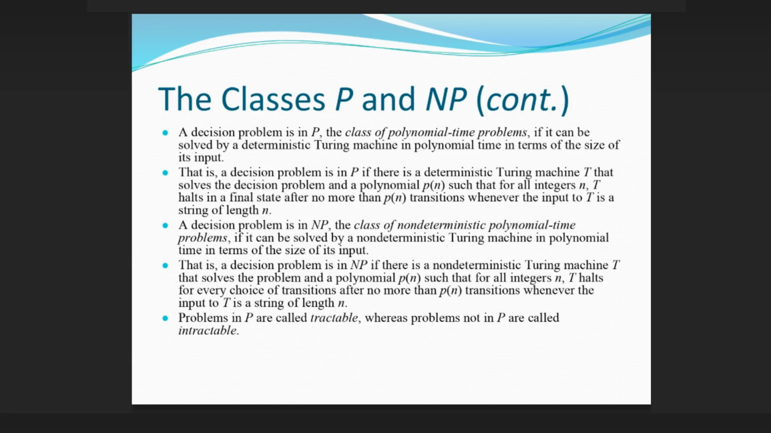A decision problem is in NP, the class of non-deterministic polynomial time problems, if it can be solved by a non-deterministic Turing machine in polynomial time in terms of the size of its input. That is, a decision problem is in NP if there is a non-deterministic Turing machine T that solves the problem in a polynomial p(n), such that for all integers n, T halts for every choice of transitions after no more than p(n) transitions whenever the input to T is a string of length n. Problems in P are called tractable, whereas problems not in P are called intractable.